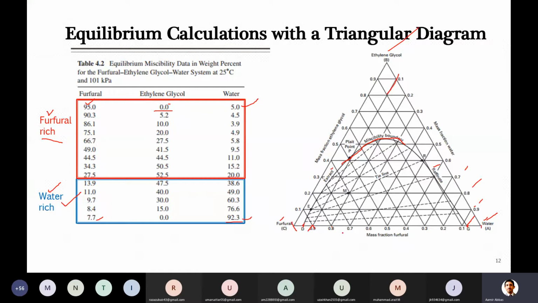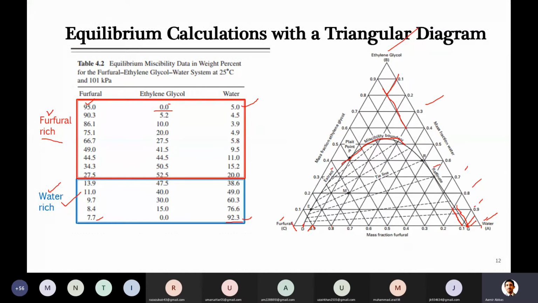But quickly, if you want to see, these are the numbers for the furfural, and it was 10% at this point. This is the line for that which is going above, intersecting at that point. This is for 10% furfural, because on the other end here it will become 0. So between 0 and 10 we have to locate 7.7%. If you just draw the line for 7.7%, more or less it will be intersecting here at the same point where we already located the water, and this is the point.